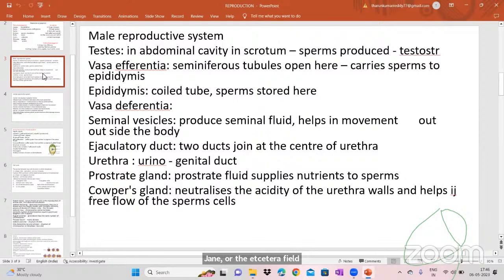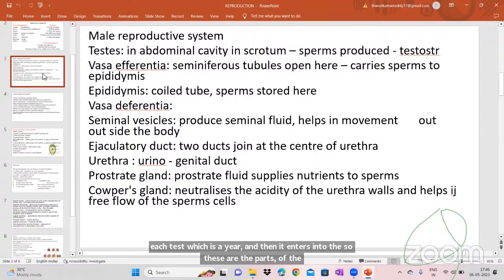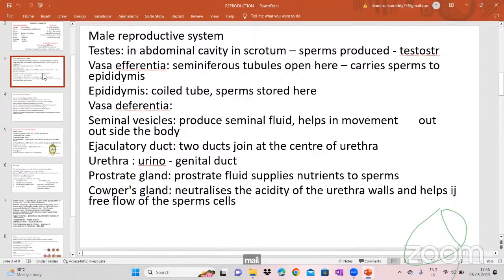Actually, there are two ducts which come from each testis, which join here, and then it enters into the urethra. So these are the parts of the male reproductive system. You remember the parts and then function also. Testis, vasa efferentia, epididymis, vasa deferentia, seminal vesicles, ejaculatory duct, urethra. And then two glands also there, prostate gland and Cowper gland.